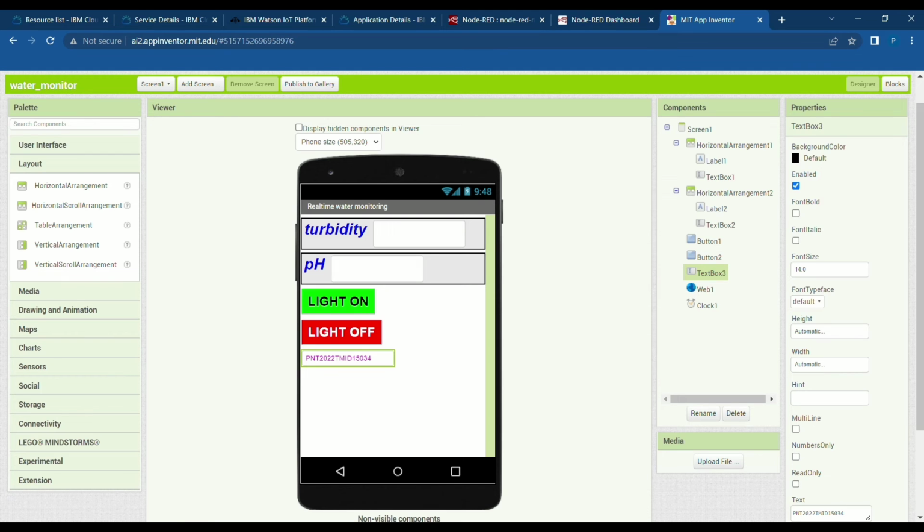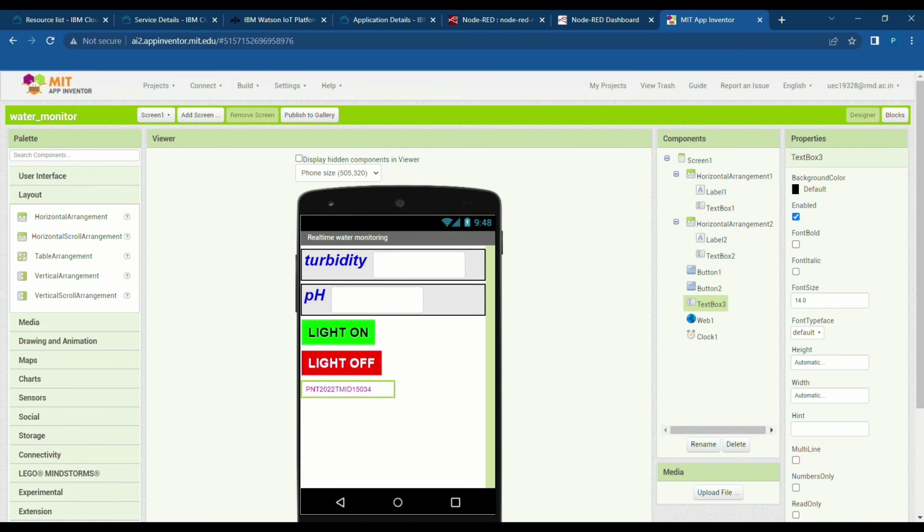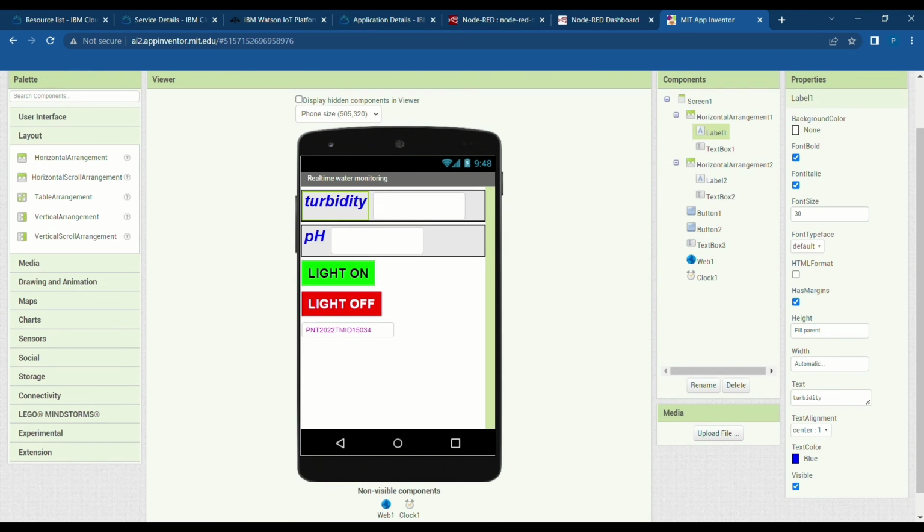Using MIT App Inventor, a basic UI is designed to display the real-time values of turbidity and pH level, and two buttons are present, light on and light off.